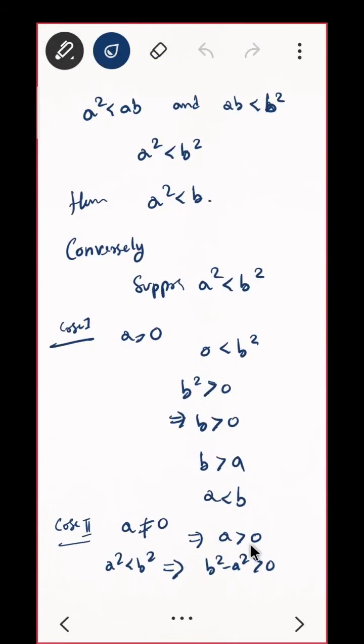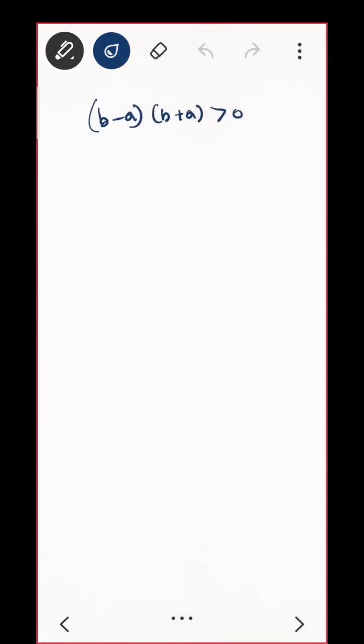Your a is positive, so can I say b is also positive? Think about it. See, you can think about it like this also. b minus a, b plus a: the product of two numbers is positive when this is true.